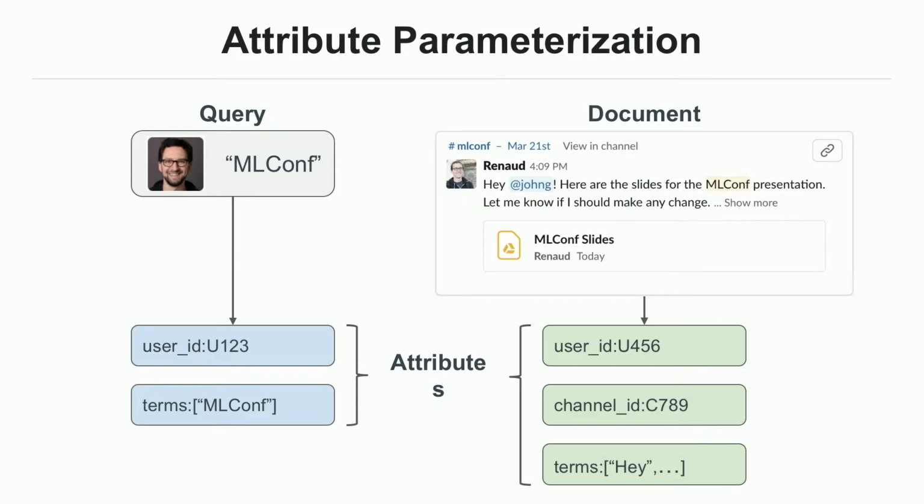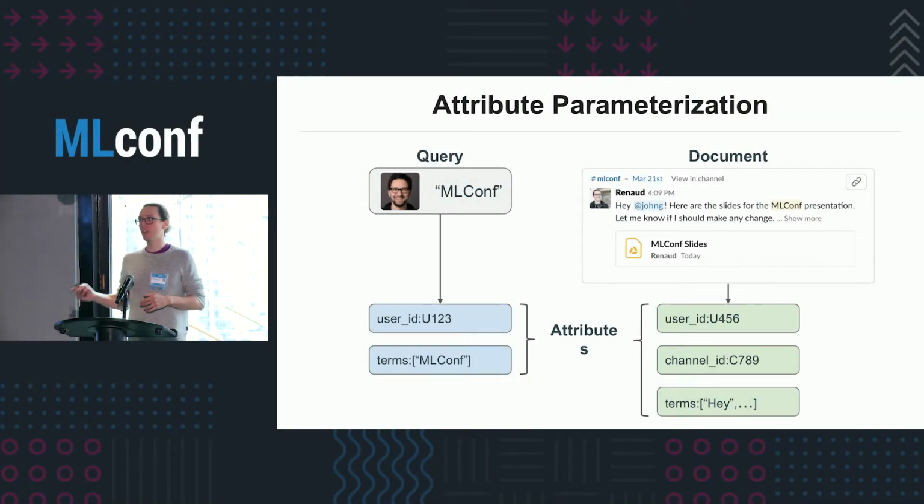So here's an example. We have a query coming from a user and then a document that's returned from Solr. The first step in most machine learning systems is to extract features, or attributes. For the query, we could extract the user ID of the user who issued the query and the terms of the query. On the document side, we have the user ID of the user who posted a message, the channel ID of the channel in which it was posted, and the terms in the message.